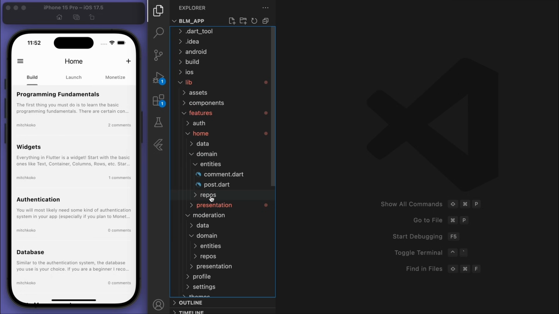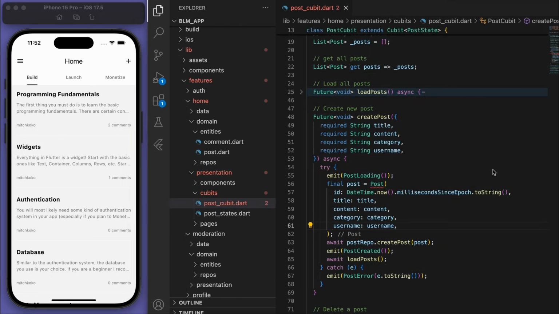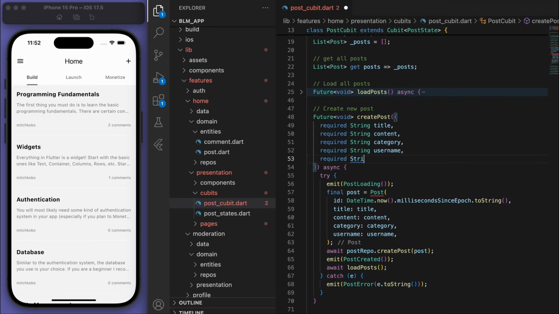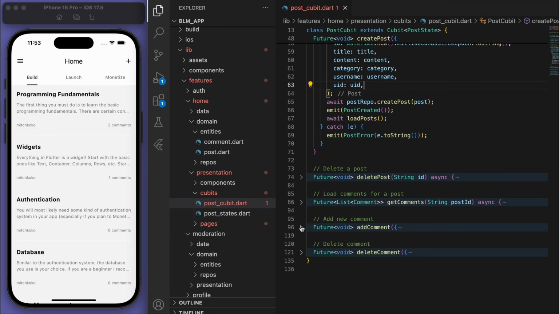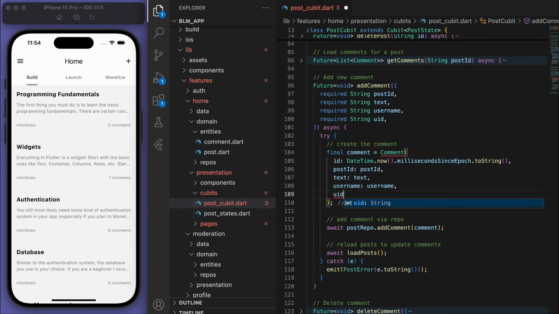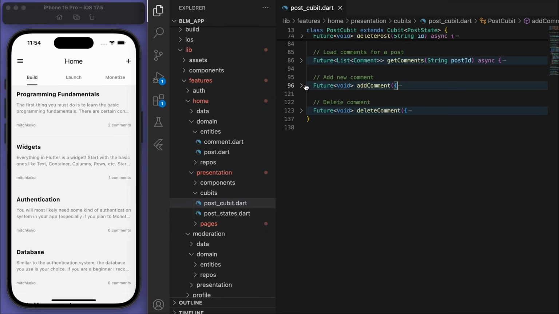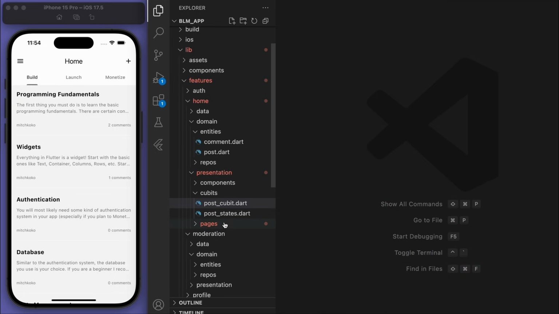And now it looks like we have some red squiggles in the post cubit. Yep. Because when we create these posts, we have to actually require the UID because we just made that now. Same thing for the comment. And looks like we have red squiggles in the home page.